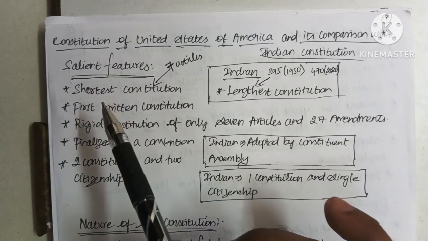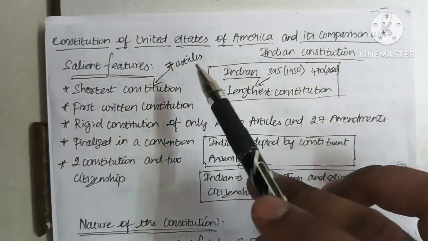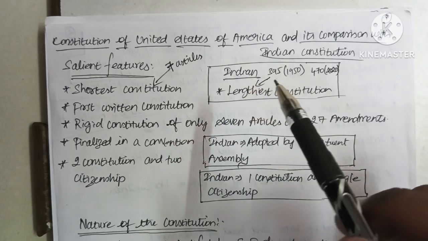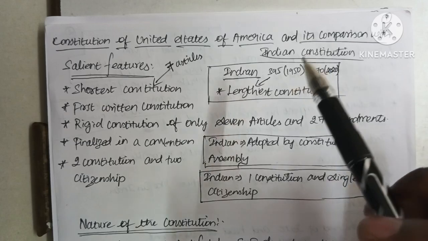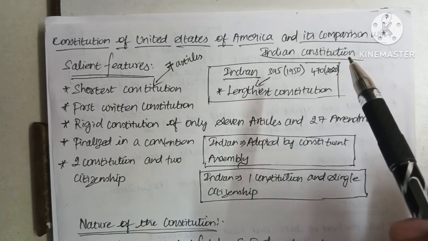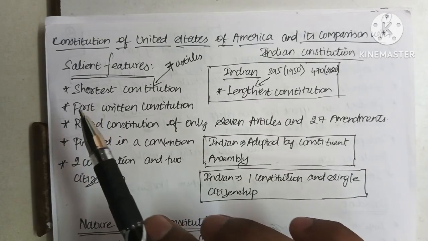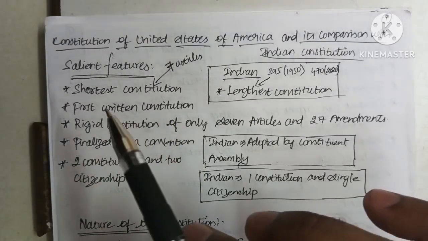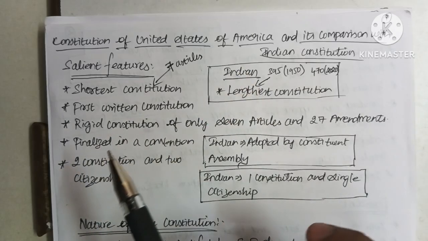The US constitution is the shortest constitution in the world, which consists of only 7 articles, while the Indian constitution, which is the lengthiest constitution in the world, consisted of 395 articles when it was formed in 1950, and 470 articles by the year 2020. The US constitution is the first written constitution in the world. When comparing with other countries, the US constitution was the first written constitution.